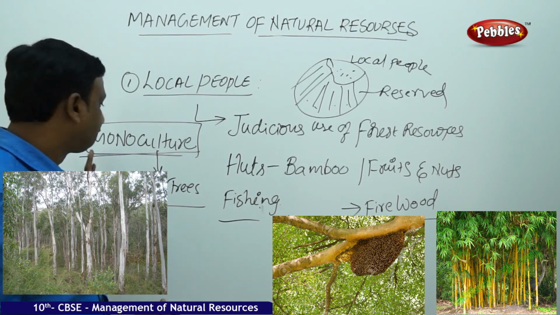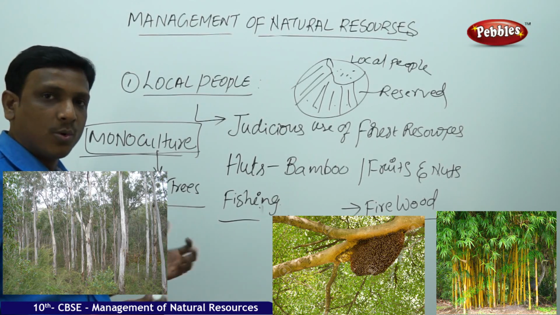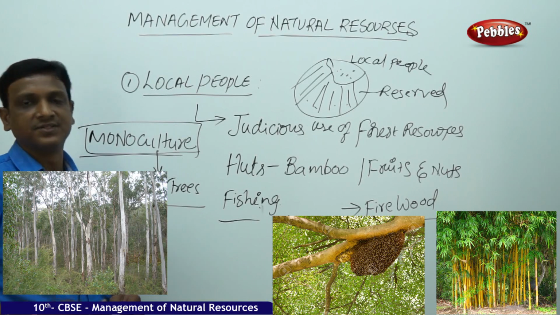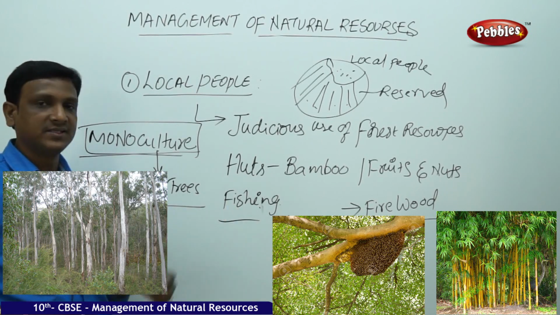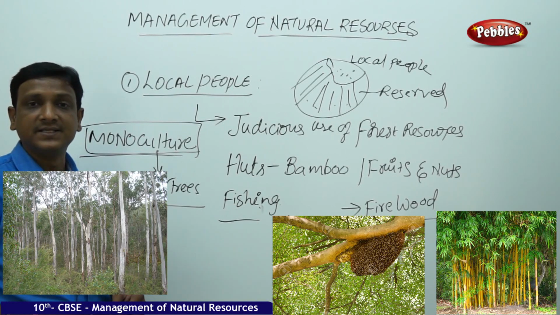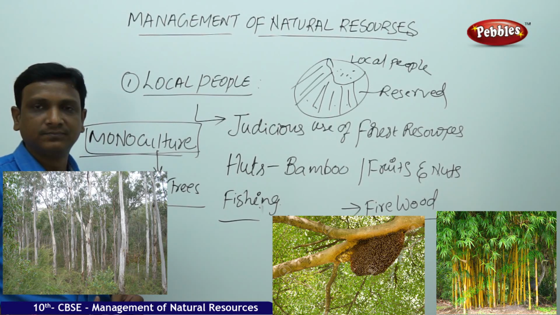So what happened here? It led to the overexploitation of the forest land, and it leads to the loss of diversity. So loss of diversity leads to loss of ecological stability. That point we have learnt here. So again, the independent India after freedom.